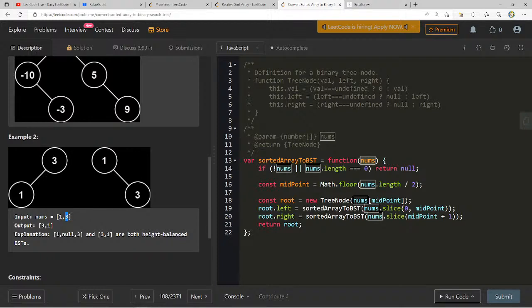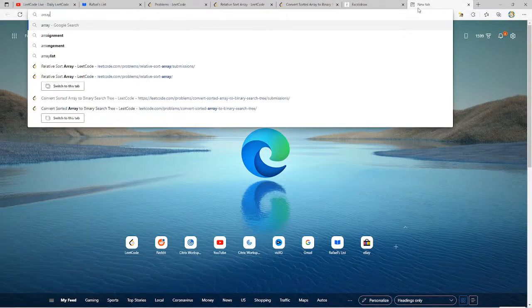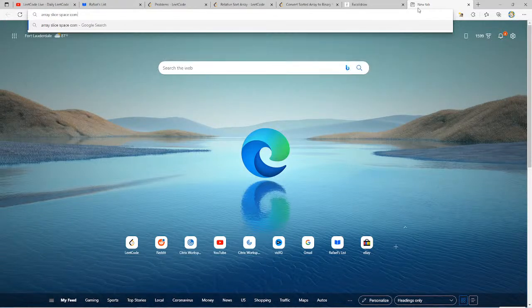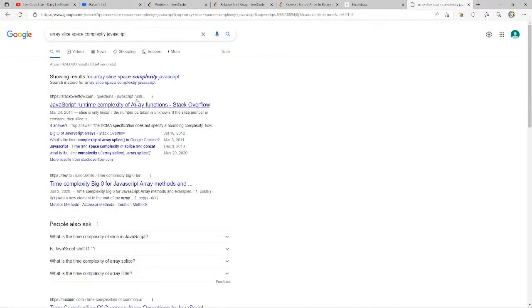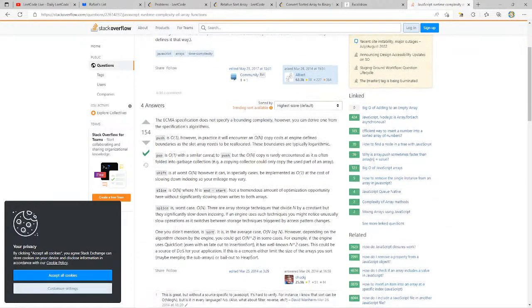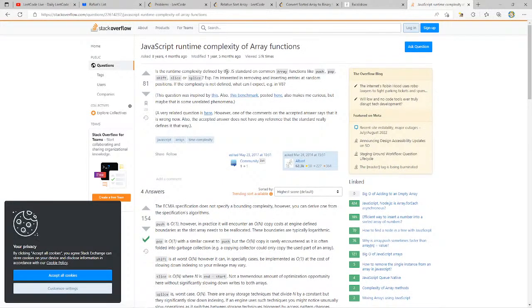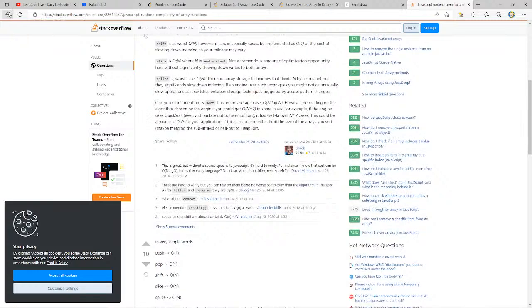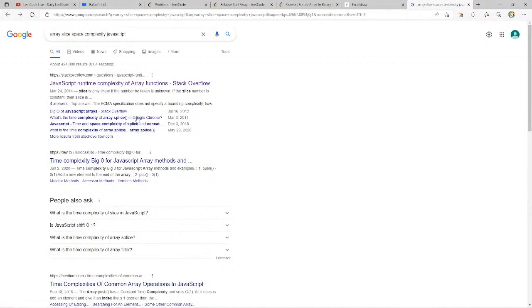So I don't think it's creating any space. Yeah, honestly, it might not be. So it could also be constant. Let's look it up actually. MDN or array slice space complexity JavaScript. Let's see. Slice. Is this space? Runtime complexity. No, this is runtime, not space. Time complexity of splice and concat. I want slice though. Big O JavaScript arrays.